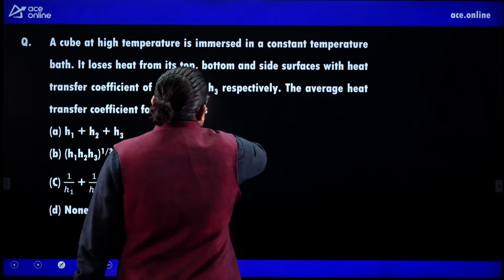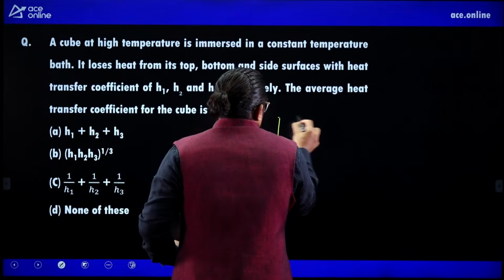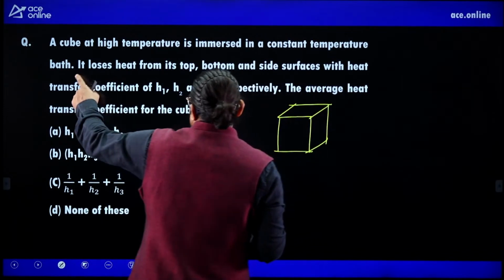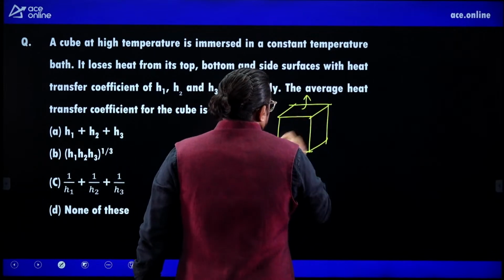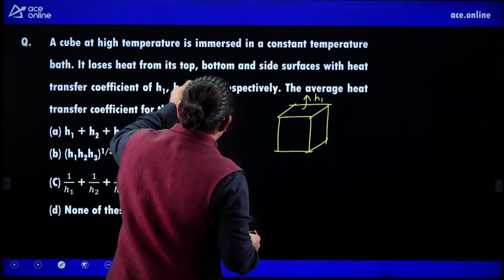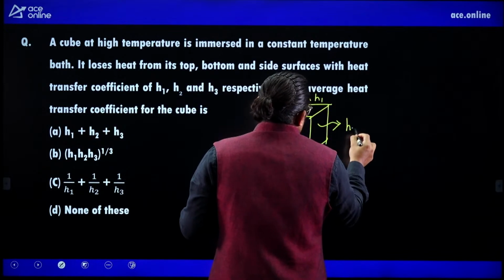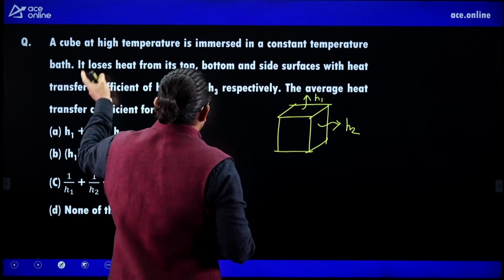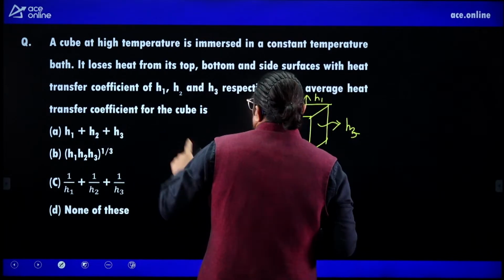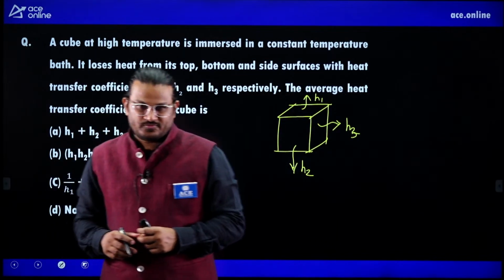Next one. A cube at high temperature is immersed in a constant temperature bath. So there is a cube. It loses heat from its top, H1, bottom, H2, and sides, H3, respectively.